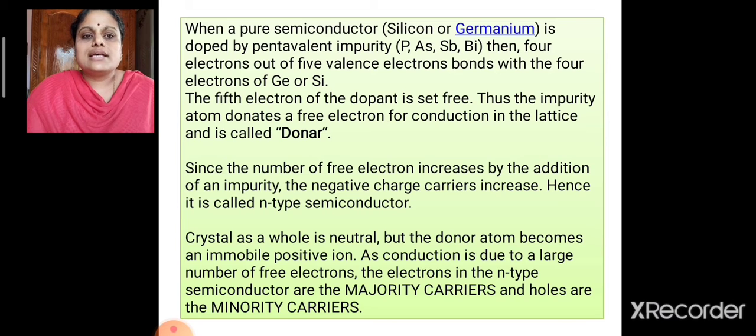The crystal as a whole will be neutral, but the donor atom becomes an immobile positive ion. As conduction is due to a large number of free electrons, the electrons in the N-type semiconductors will be the majority carriers, and holes will be the minority carriers in the case of N-type semiconductors.